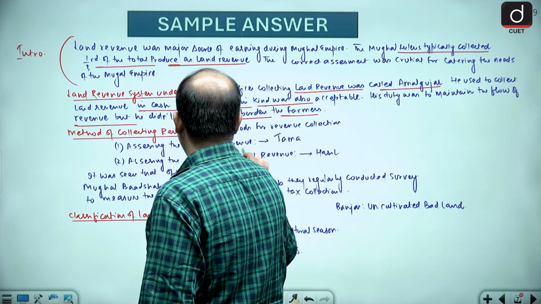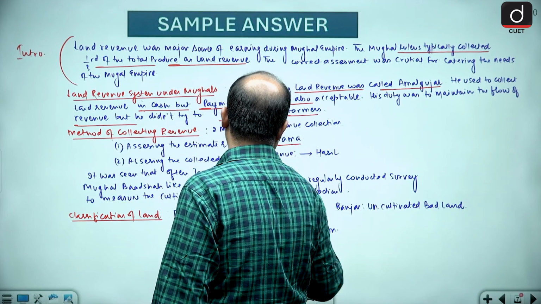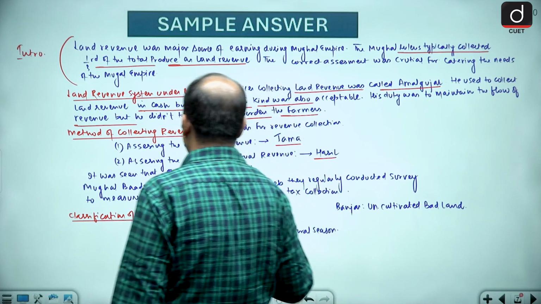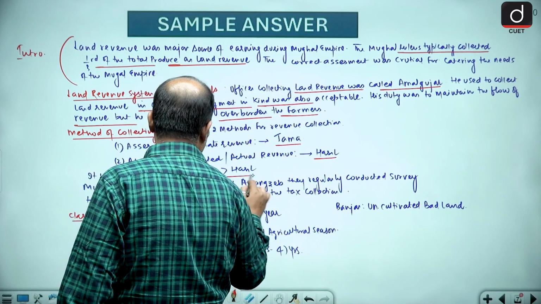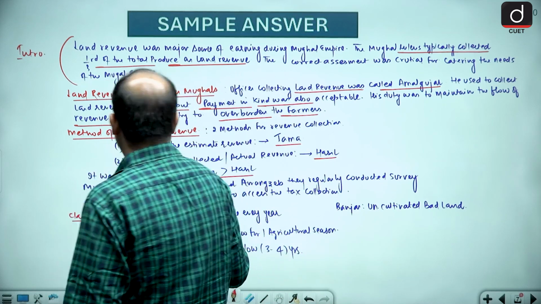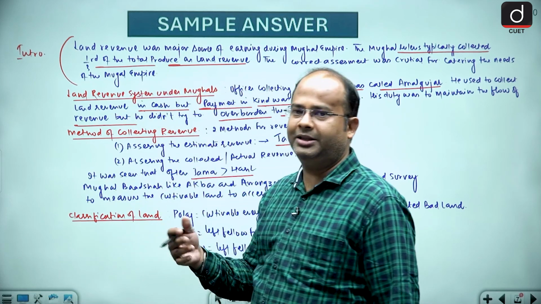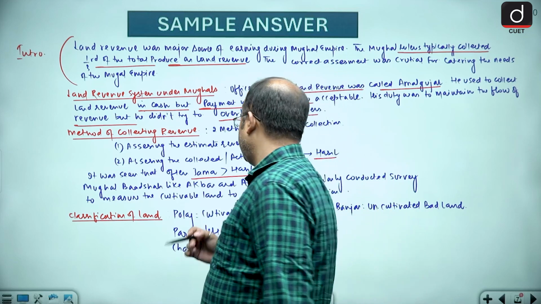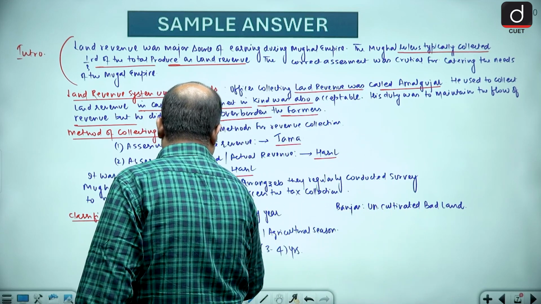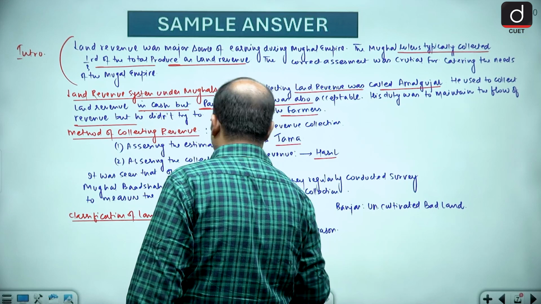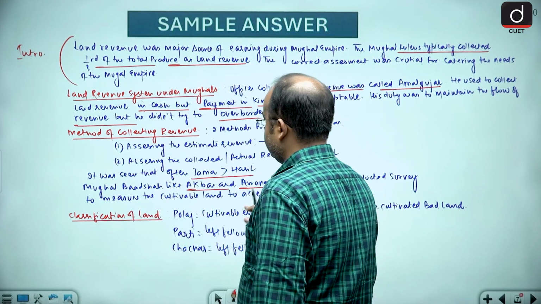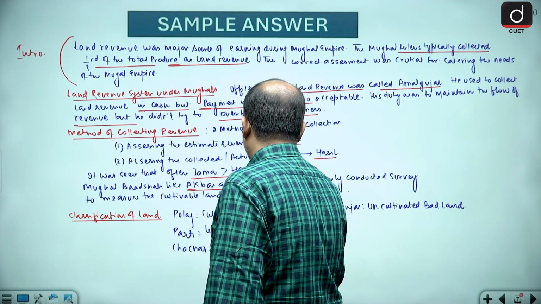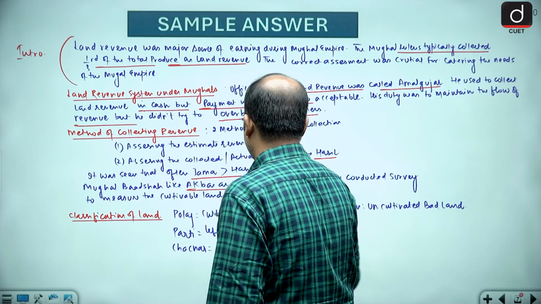Now, assessing the estimated revenue was called Jama, and the second is Hasil, and it was seen that Jama was always greater than Hasil, because the assessment was always more than the actuals. The Mughal Badshah like Akbar and Aurangzeb regularly conducted surveys to measure the cultivable land and to assess the tax collection.